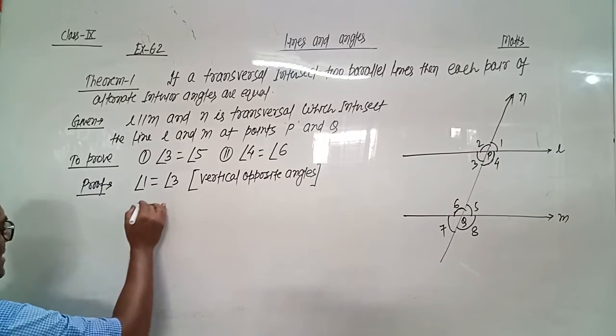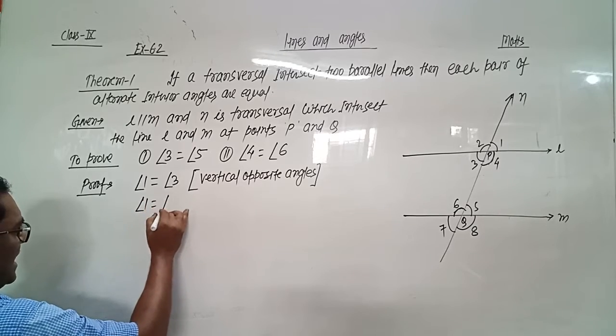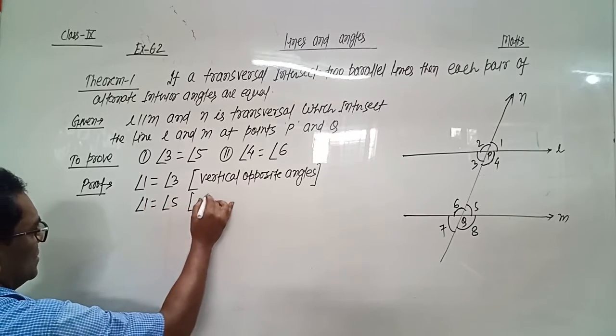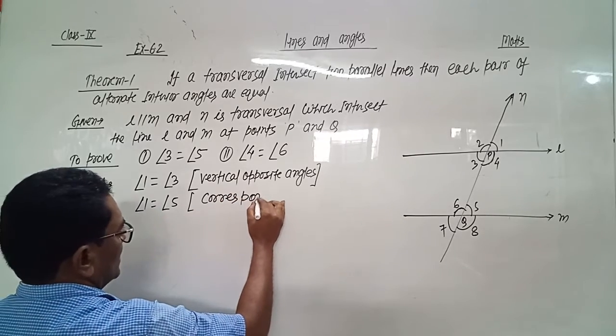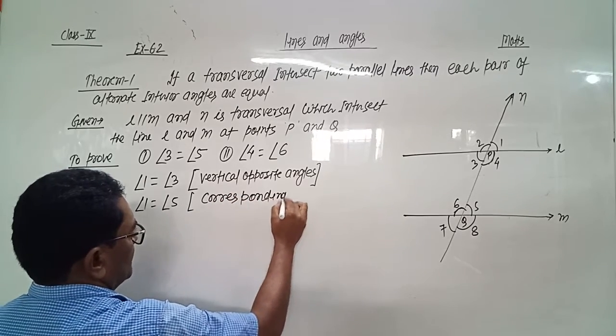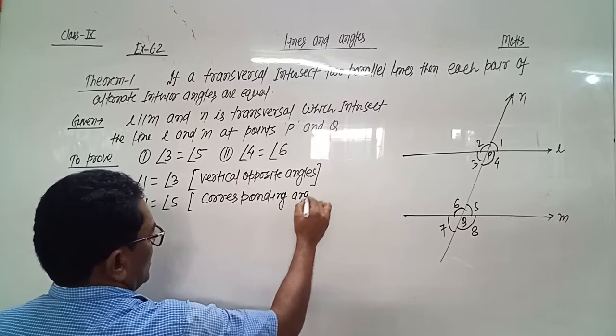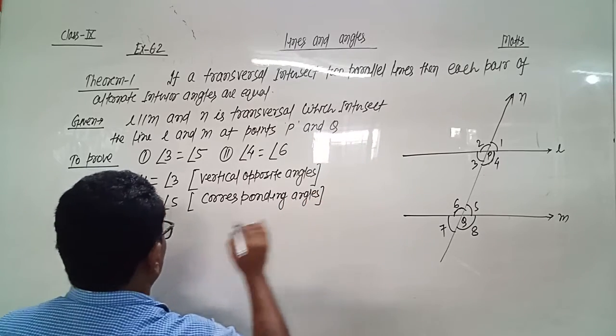So angle 1 equals angle 5, corresponding angles are equal.